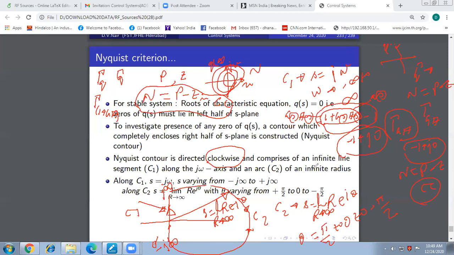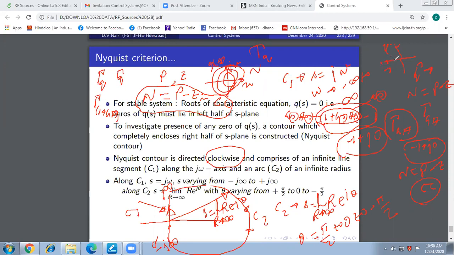So whatever I was doing about drawing a contour with a phasor from the origin with respect to gamma Q of S is the same as drawing from the characteristic point minus 1 plus J0. Where is minus 1 plus J0?